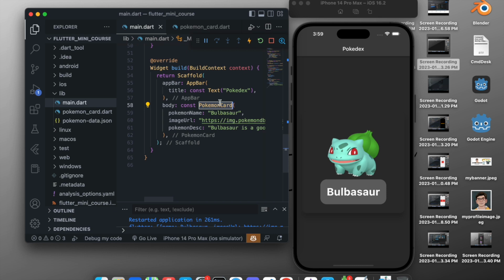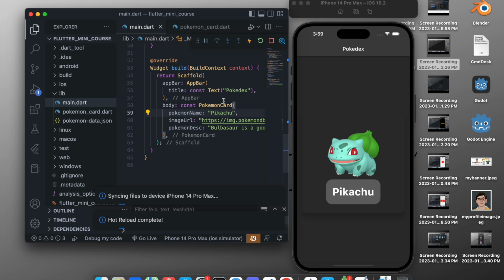So you created a custom widget that is a Pokemon card, and you can access Pokemon card anywhere. Now in this you can just change the value. So like I want this to be Pikachu, so Pikachu, and okay, now you see it updates in real time, so I don't have to write a large code to do this.